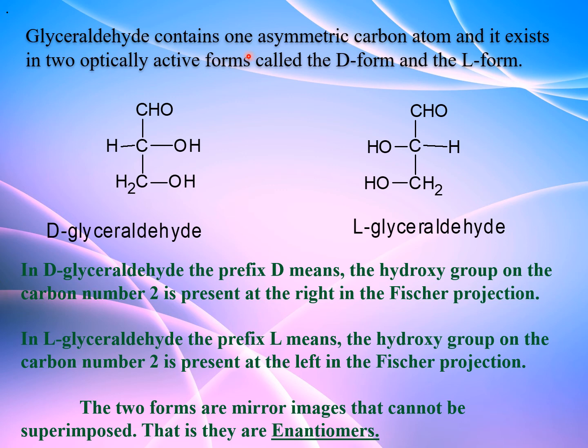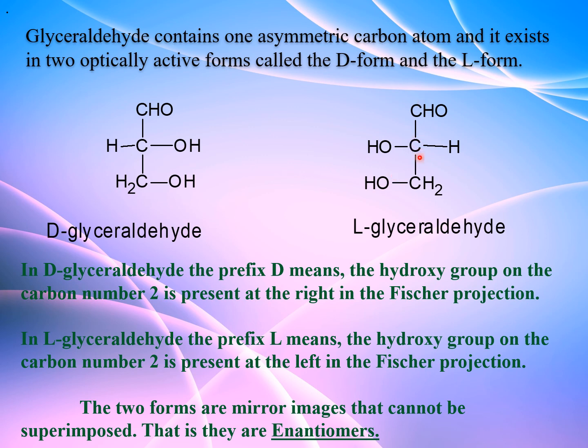Glyceraldehyde contains one asymmetric carbon, that is here. The second carbon is asymmetric because it contains 4 different groups around the central carbon, and it exists in two optically active forms called D form and L form. These two forms are mirror images of each other. In D-glyceraldehyde, the D represents that the hydroxy group on carbon number 2 is present at the right in the Fischer projection. In L-glyceraldehyde, the prefix L means the OH group on carbon number 2 is present at the left in the Fischer projection.